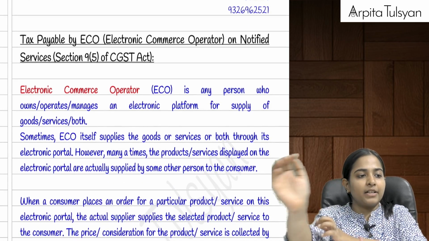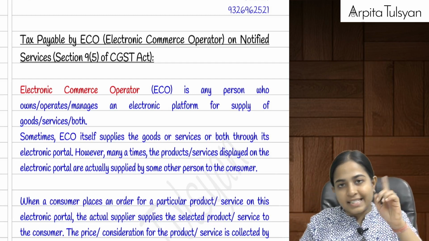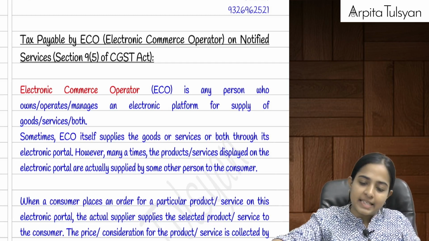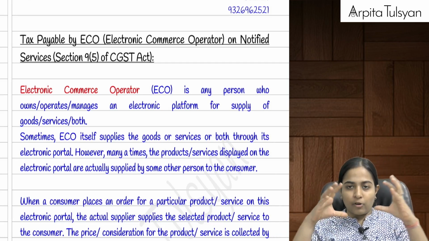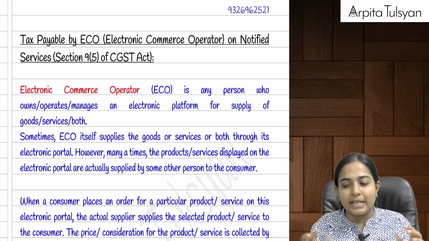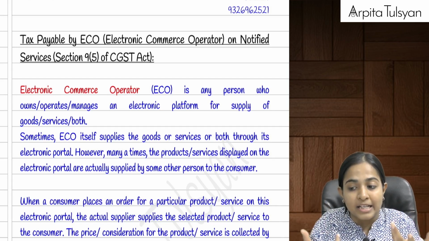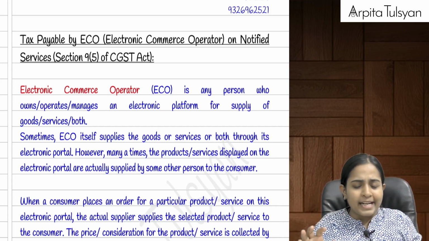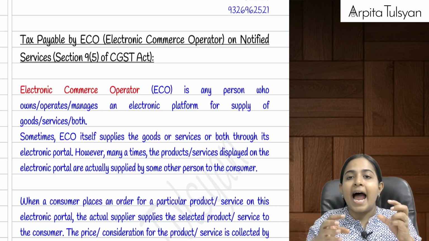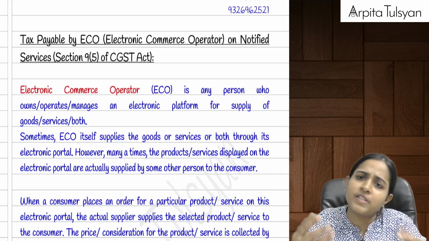Okay, let's start with section number 9.5, everyone, which was talking about the e-commerce operator. We had seen it in the beginning, then I told you that we are going to cover it separately. Now, first of all, what do you mean by this e-commerce operator? Let's try to understand the definition. An e-commerce operator is a person, or an entity basically, who owns, manages and runs an electronic platform. In today's world, an electronic platform is nothing but an app or a website or something like that, and through its website or app, etc., it is providing some goods or services or both.